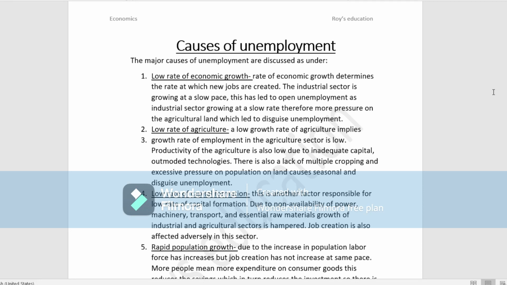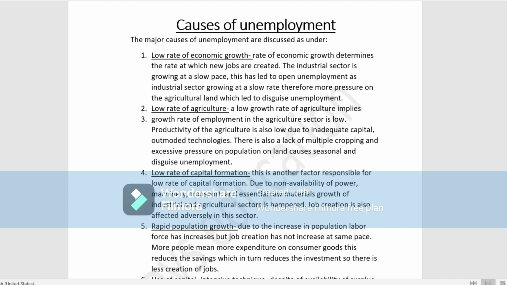Today we will discuss what are the causes of unemployment. Already we have discussed what are the consequences of unemployment. If there is unemployment, how it will affect the economy, and what are the other consequences of this unemployment. Now today's video is about what are the causes of unemployment. So the major causes of unemployment are discussed as under.